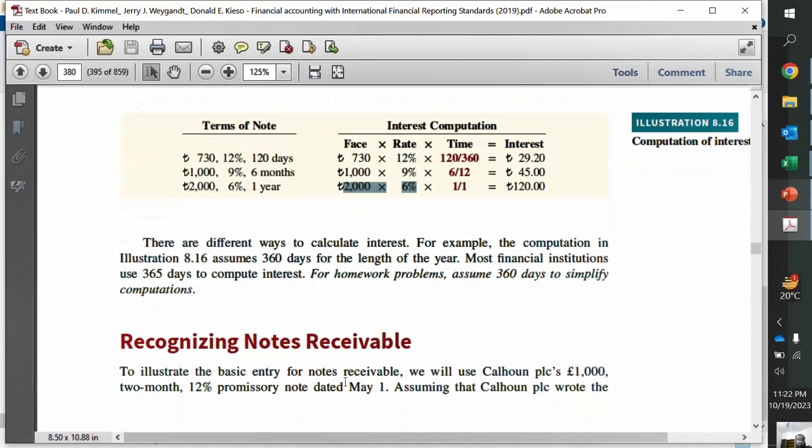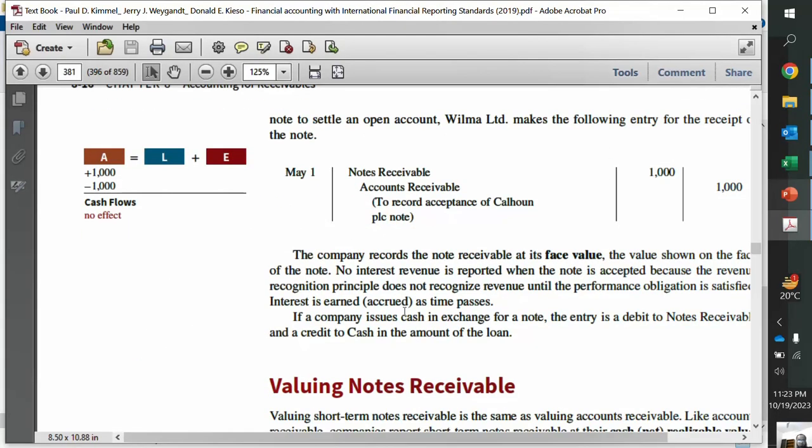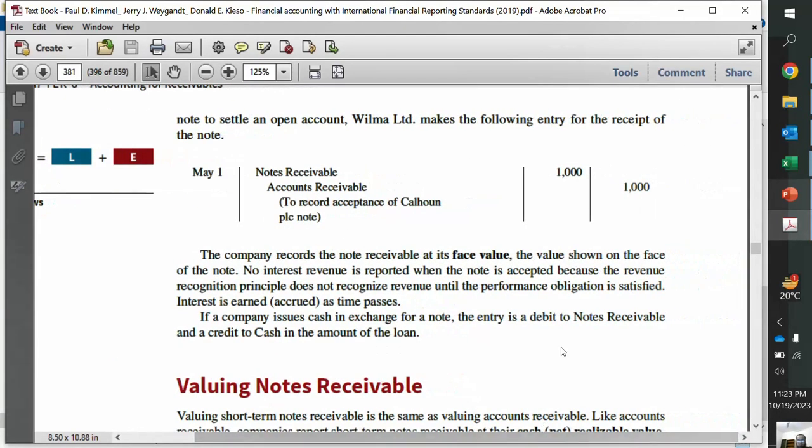Now the issue comes when we have to record interest for a partial period, right? And that is something for which you have to count the number of days to record the interest, and that we will see in the next video.